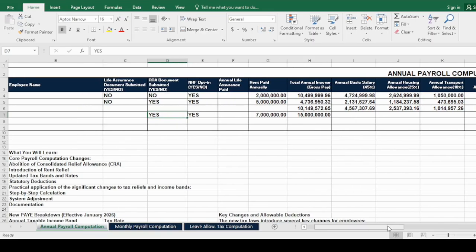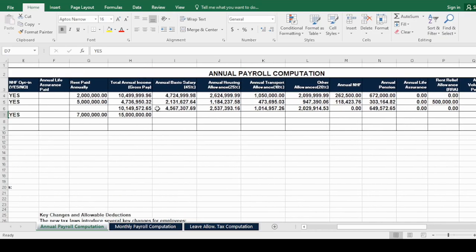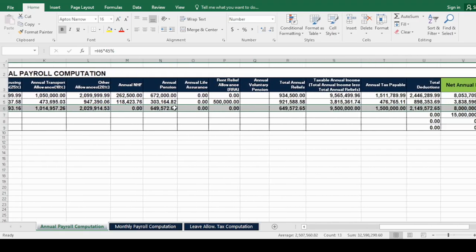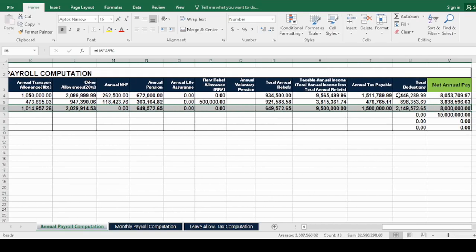Then let's look at the table proper now. So what you need to do is to highlight to the net pay, and you drop this arrow down here for the automatic calculation. There you have it. The net annual pay for this employee is 11,470,350 naira.